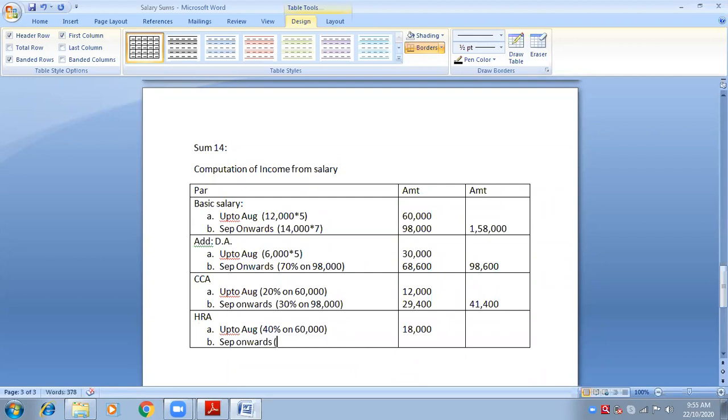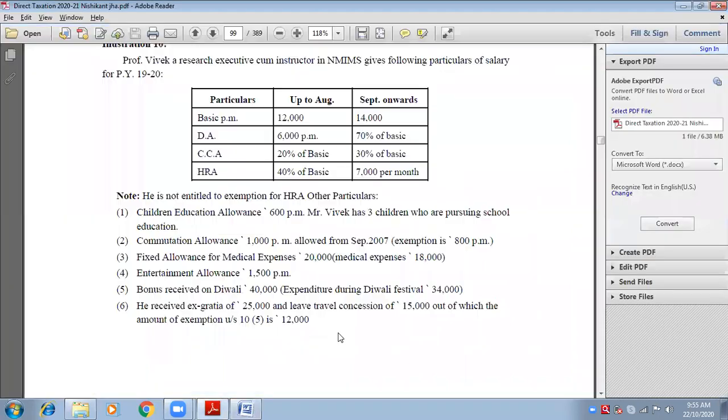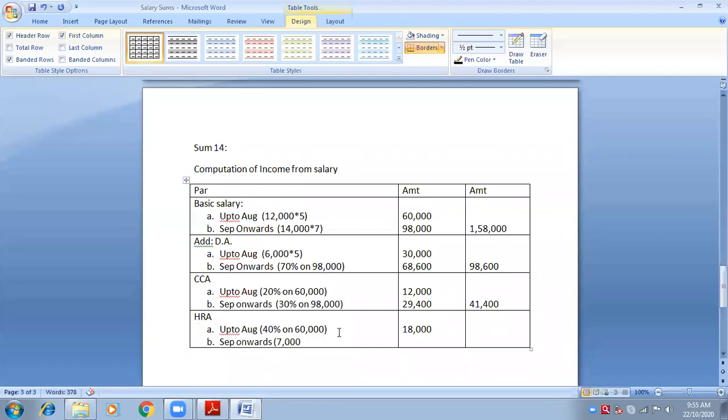And next is September onwards. So you will make a bracket here and write 7,000 per month. It is given 7,000 per month. So 7,000 into how many months are left, from September to March?